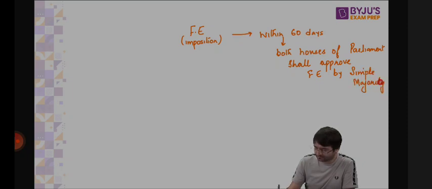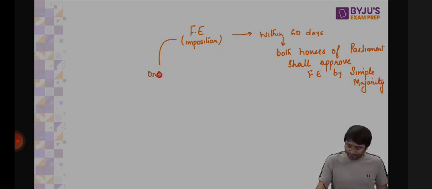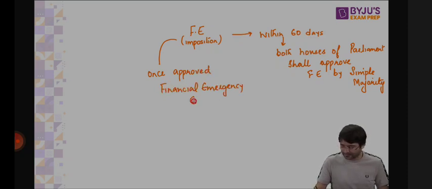Once approved, financial emergency continues unless revoked by president.